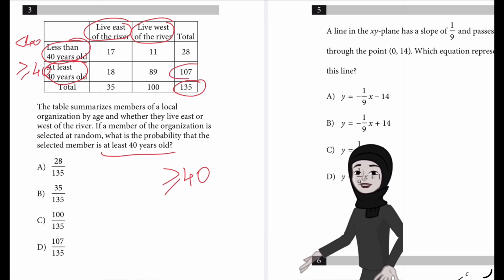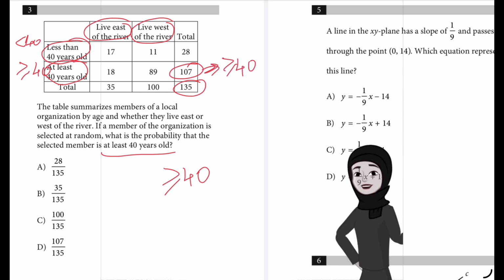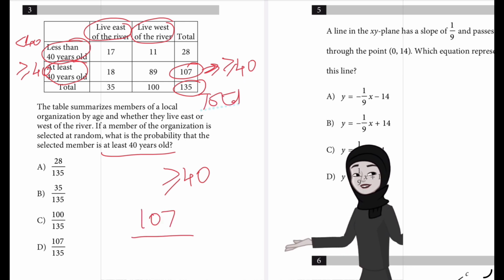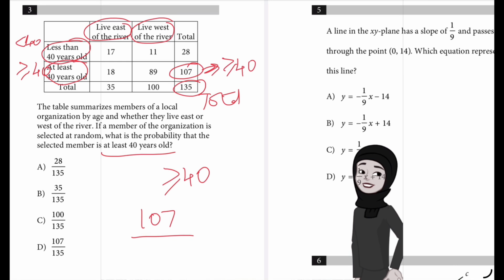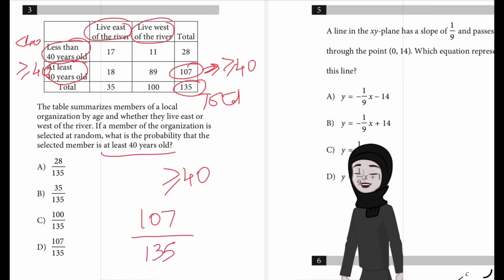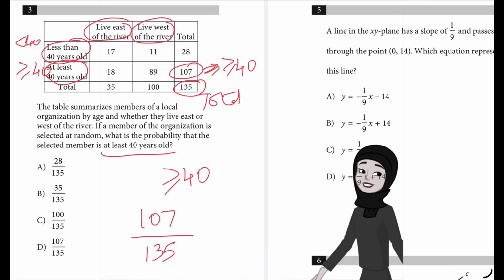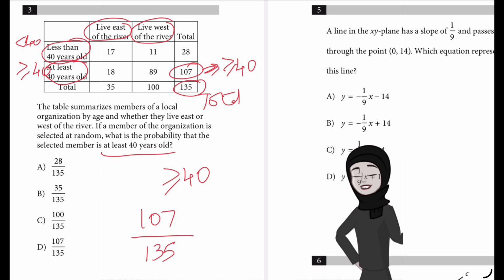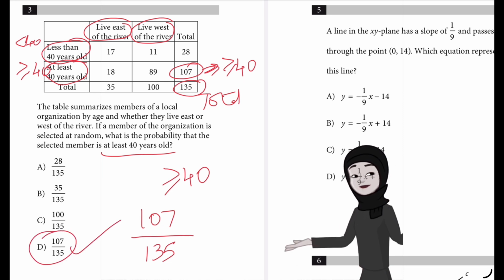So out of all these, 107 are the ones which are at least 40 years old. And what is the total number of members? It is 135. So according to the table, there are a total of 135 members of the organization and 107 of these members are at least 40 years old. Therefore, the probability that the selected member is at least 40 years old is 107 divided by 135. So we'll have to go with D.